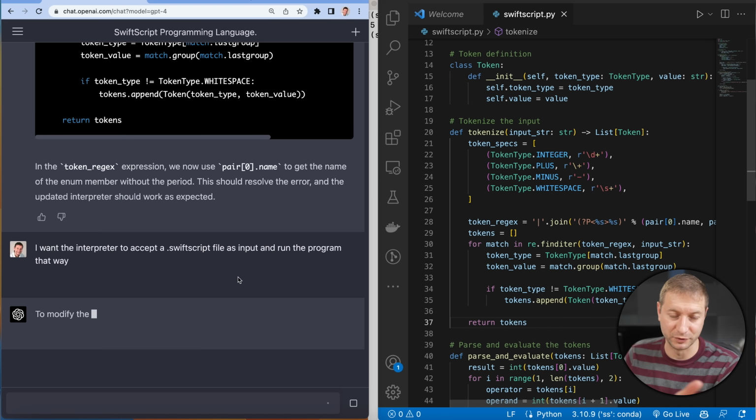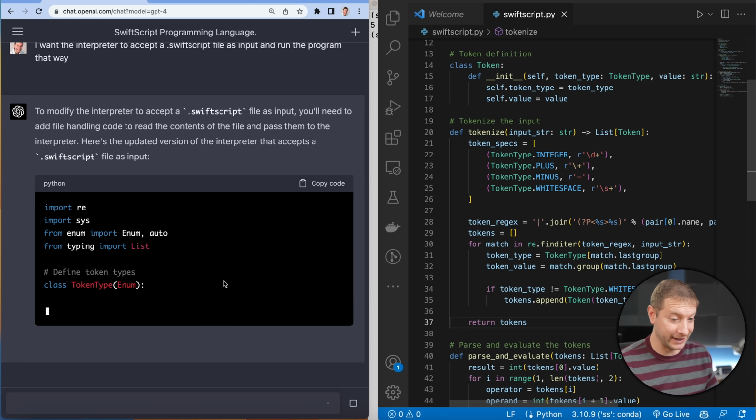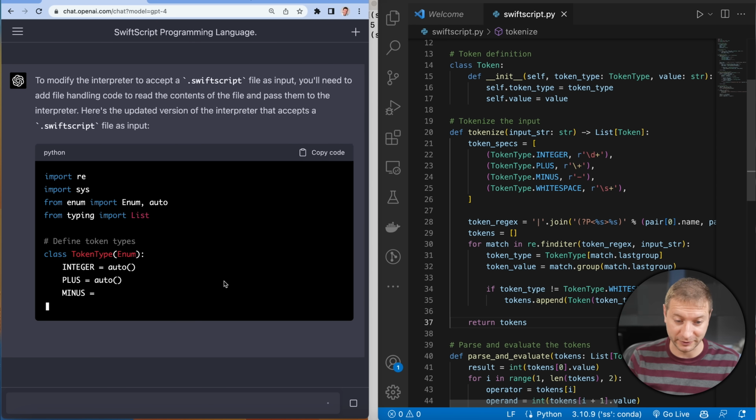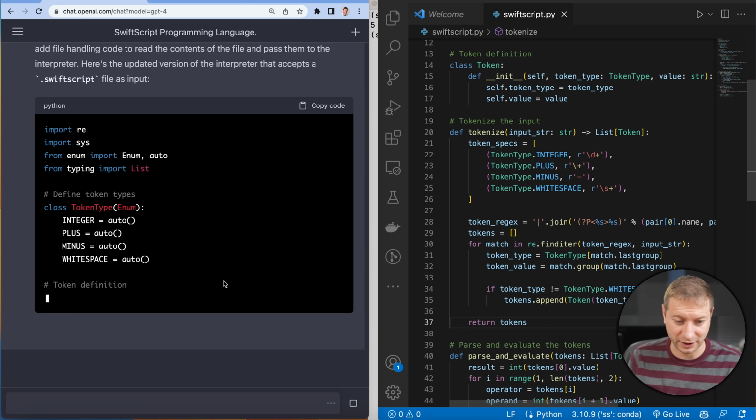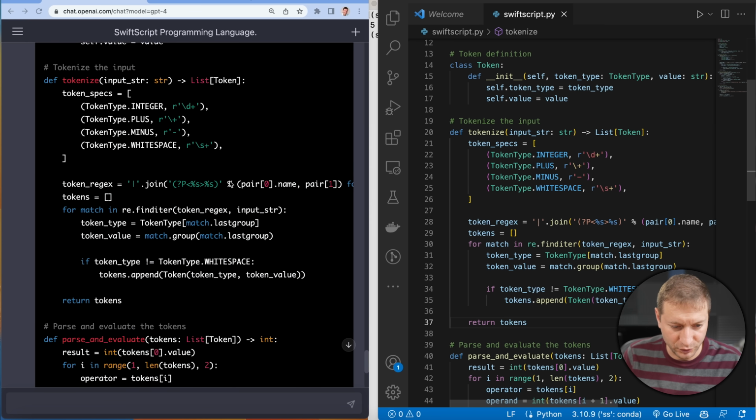Maybe I'm asking for too much, I don't know. I know it probably has the capability of getting there. I just don't know how straightforward it'll be or how quick it'll be. But it's obeying my commands to modify the interpreter to accept a SwiftScript file as input. Why do I have such a hard time saying SwiftScript? I need to learn how to say it properly. Okay, we have a new interpreter.